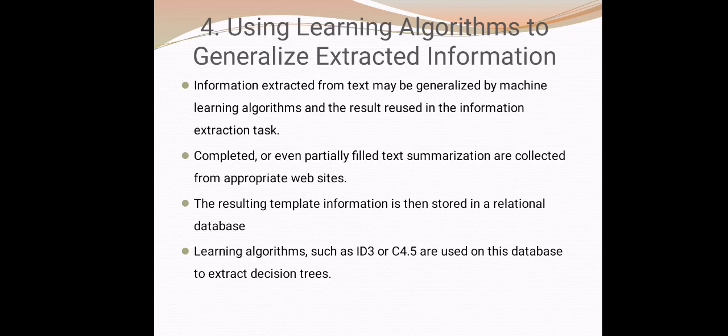Here also we need to use natural language processing, because we are extracting text, so we have to store the text content into the relational database, and we need to process it. So here also natural language processing is applied.